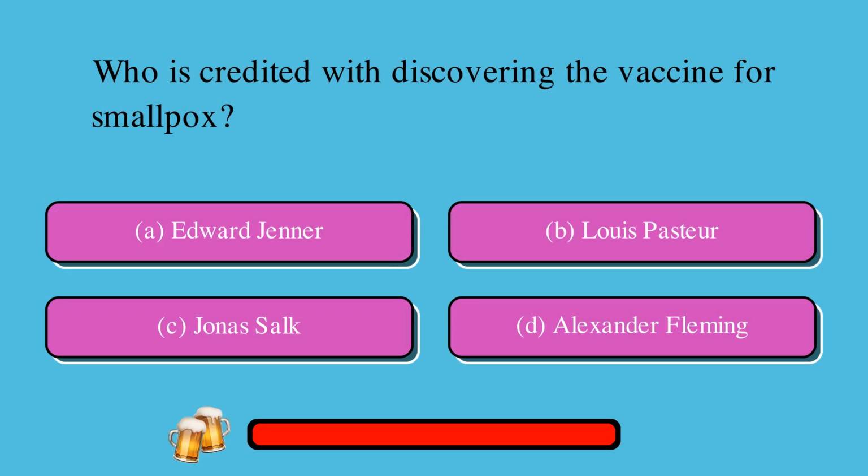Who is credited with discovering the vaccine for smallpox? Is it A. Edward Jenner, or B. Louis Pasteur, or C. Jonas Salk, or D. Alexander Fleming? The correct answer is A. Edward Jenner.